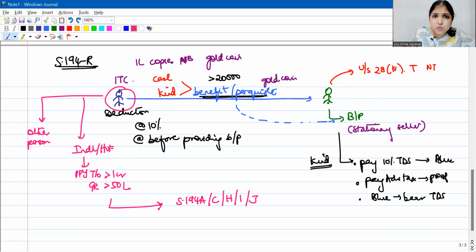If non-individual, not HUF, any other assessee like company, firm, LLP and all, I'm covering all of them. But individuals and HUFs, I will cover only those whose turnover and gross receipts are more than these limits. Understood? Yes, taking you back to the theory now.